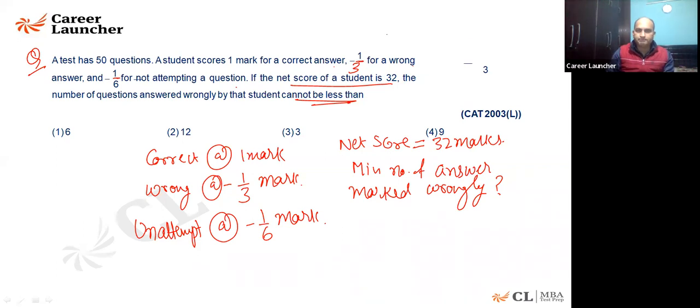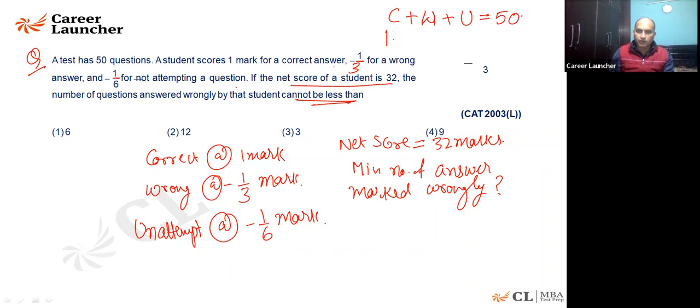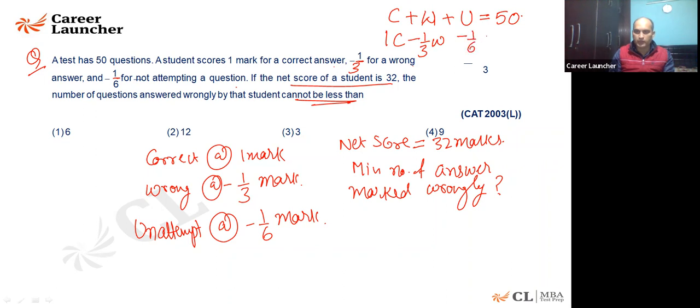Okay, here I go. You have correct answers, wrong answers, and unattempted answers. Total, 50 questions are given. For every correct answer, you get 1 mark. For every wrong answer, it is minus 1/3. For every unattempted, it is minus 1/6. And the score must come out to be 32. This is the question. I believe it is clear till this point.